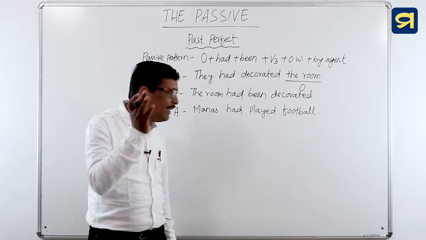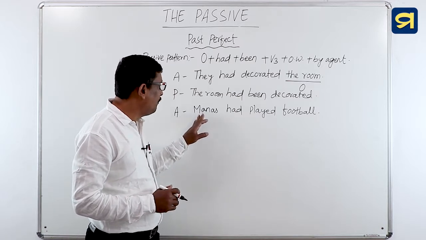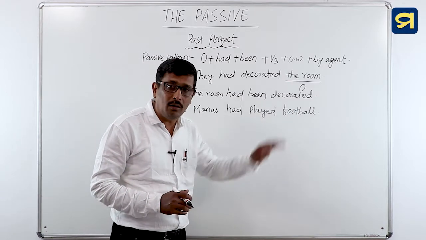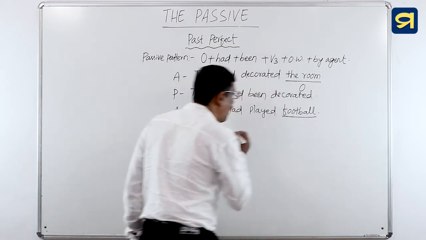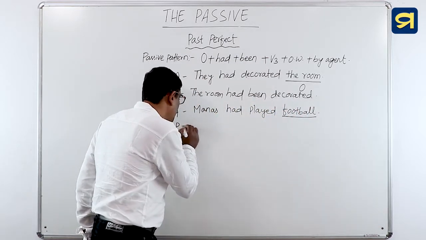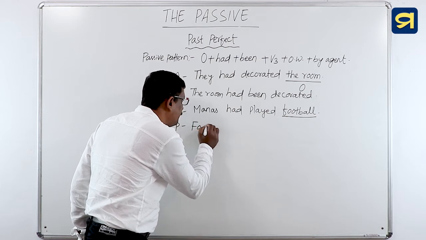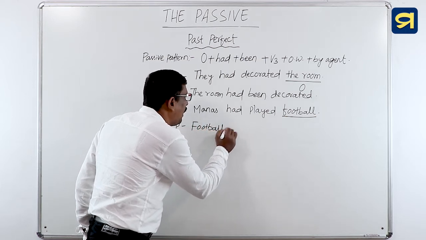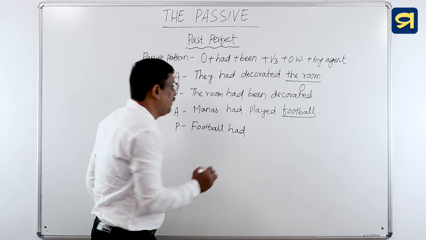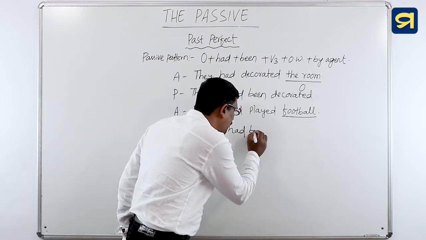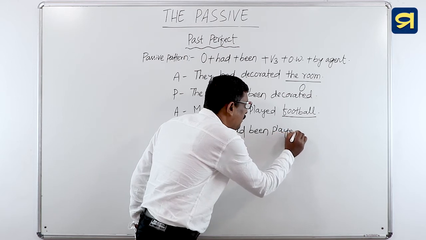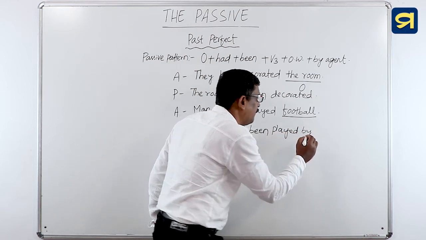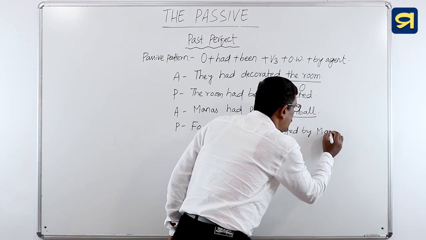Dear children, change the voice of the sentence. Manas had played football. Very good. So football is the object. How will we change? We will change football had. Had then followed by been, then played by Manas.